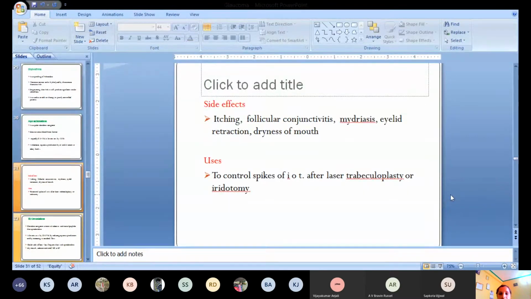There are certain side effects of these drugs like itching, follicular conjunctivitis, mydriasis, eyelid retraction, dryness of the mouth. These are some common side effects of this drug. This drug is basically used to control spikes of intraocular tension after laser trabeculoplasty or iridectomy. So after this surgery, we can use this drug to decrease the intraocular tension.